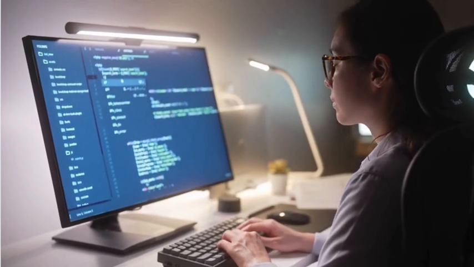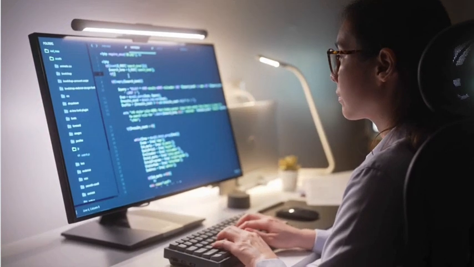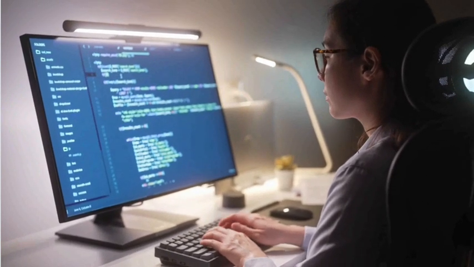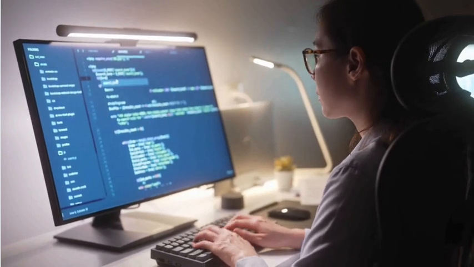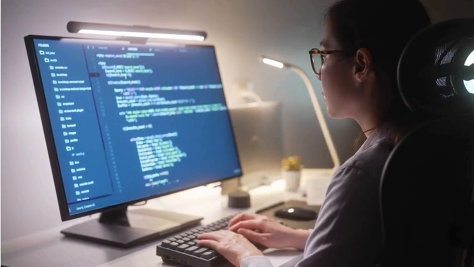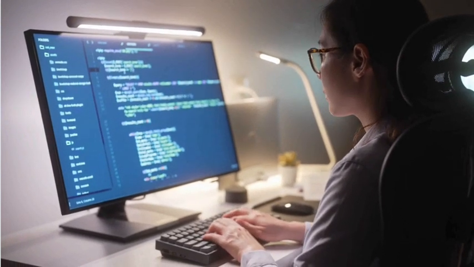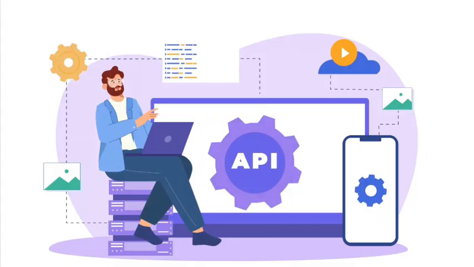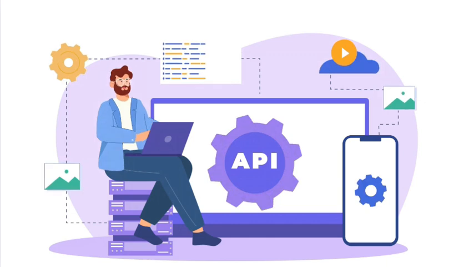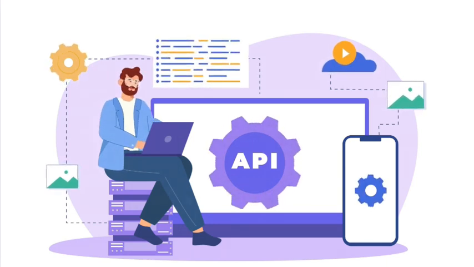An API version is nothing but an iteration of the API that defines how clients can interact with the service. APIs evolve to include new features, fix bugs, or make improvements. To avoid breaking existing applications that depend on older API behavior, different API versions are maintained.